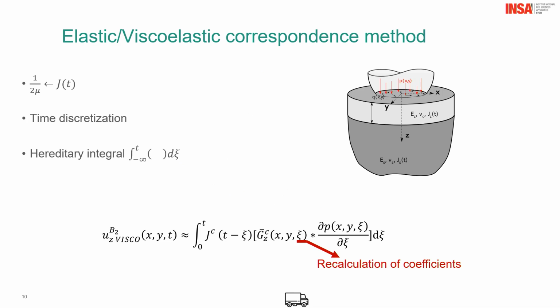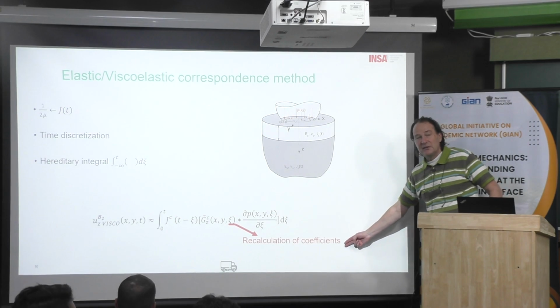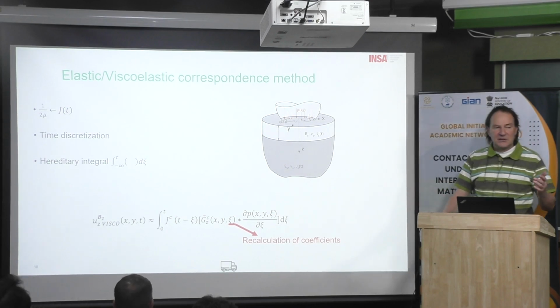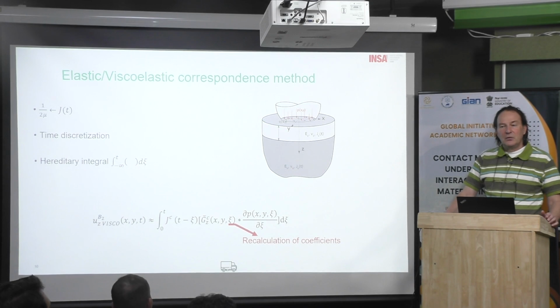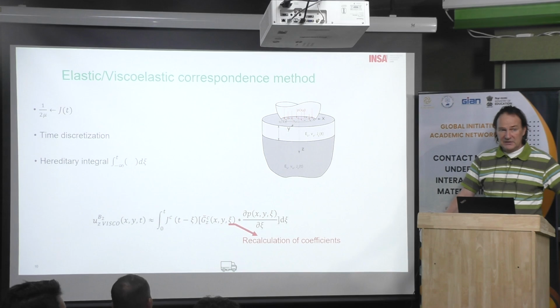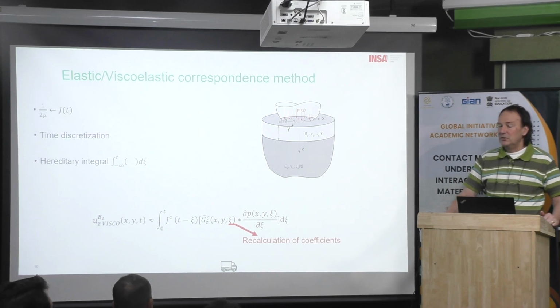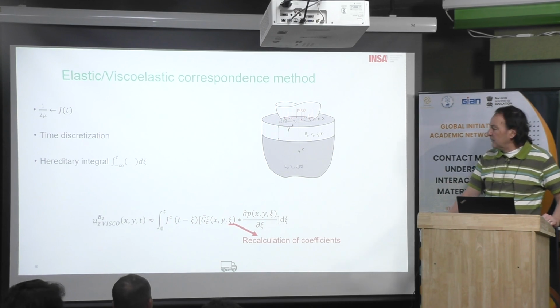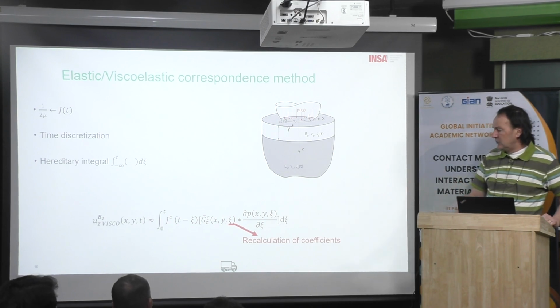Something which is very costly is that we have to recalculate the Green coefficients each time. This is one of the difficulties of the technique. When we deal with an elastic problem, you calculate the Green functions at the beginning and you store them, that's it. If you always do the same type of calculation, you can even calculate the Green coefficients one time, store them, and just call them when you need them. It depends on the strategy, but for us, we calculate them each time.